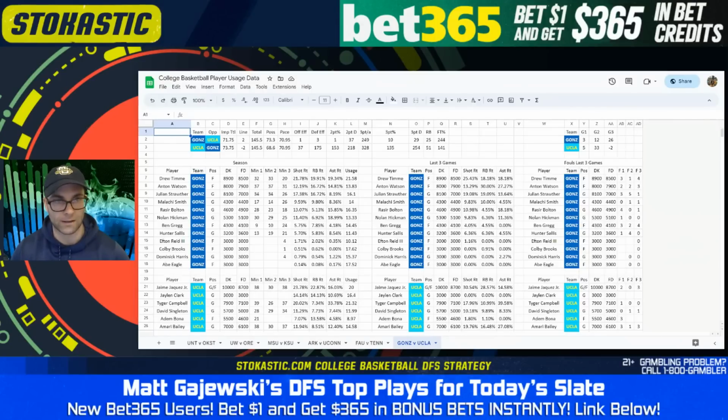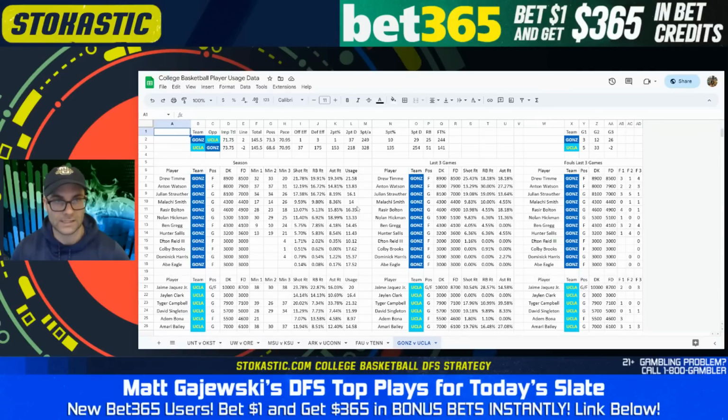And then Malachi Smith should be mentioned just in the case that if Gonzaga blows out UCLA, that's when Malachi Smith's minutes increase. It's a 2-point spread, so that's not likely, but if it happens, you'll probably see 20 plus from Malachi. If it's close, you probably see around 15.